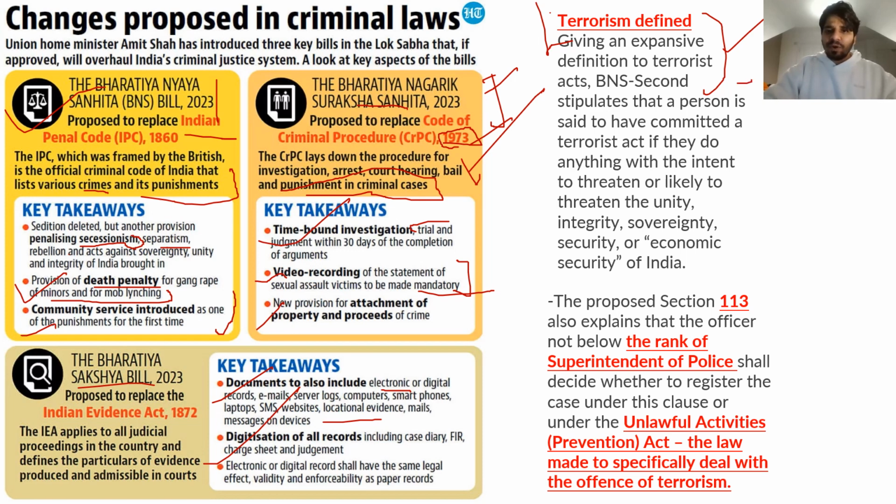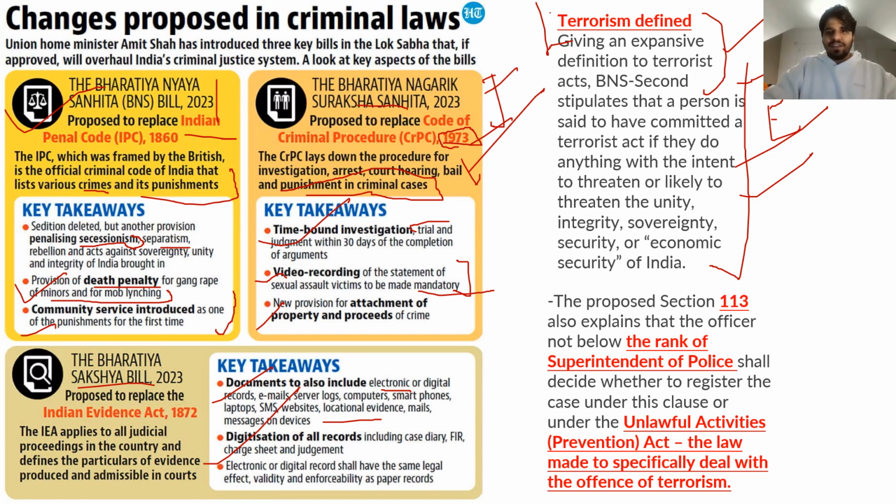And this time, they have not just defined what is meant by terrorism, but also expanded the meaning of terrorist activities. They have included economic terrorism: any activity which can destabilize the economy of India or destabilize the Indian currency will also be deemed a terrorist act, right?